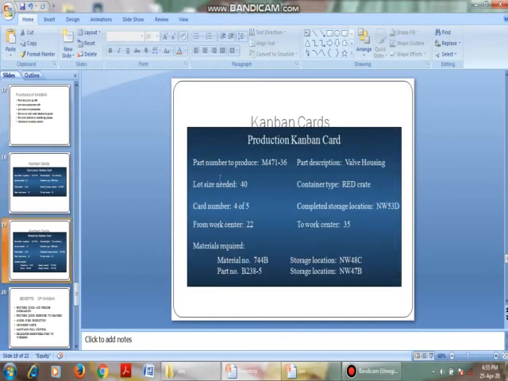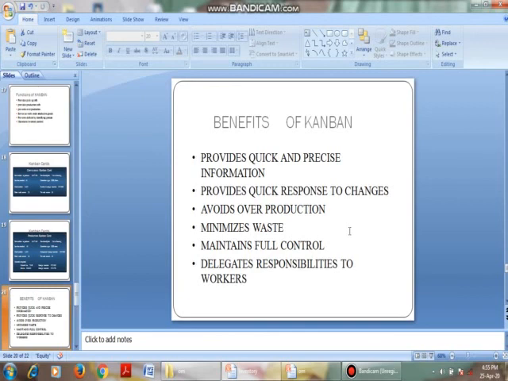And see here also, the same. From work center 32 to work center 35, the card is sent to produce this material, this number of items, and which container it is, red card container, locations, all this is given here. Okay. Benefits of Kanban: it provides quick and precise information. That is, good information is provided. It provides quick response to changes. Right. It avoids overproduction, minimizes wastage, maintains full control, and delegates responsibility to the workers.